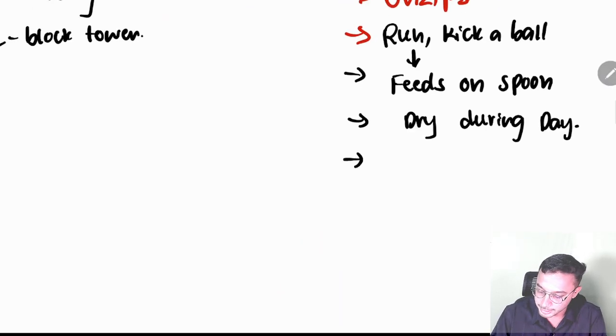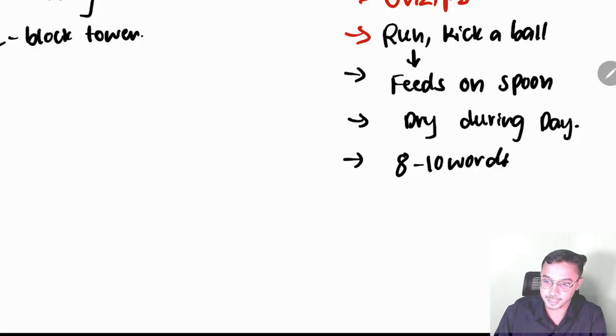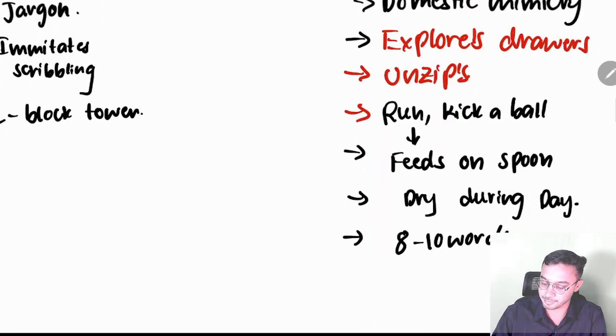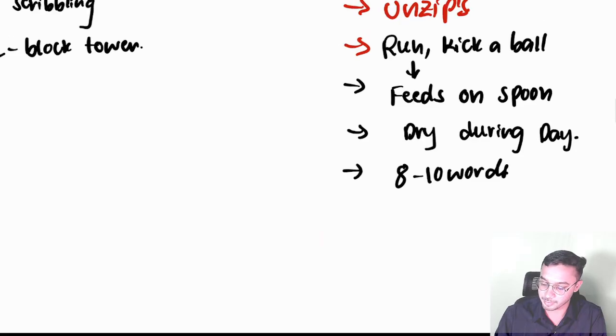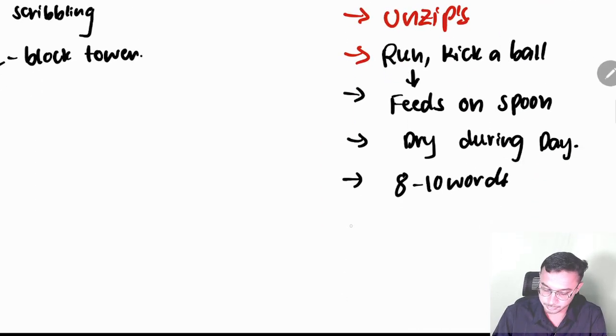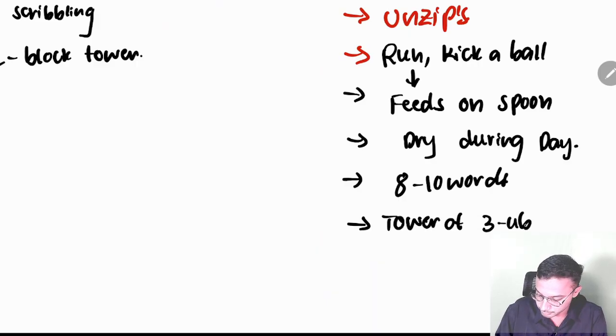And 8 to 10 words will come at 18 months, right. 8 to 10 words will come under 18 months. And next is tower of 3 cubes, which comes under 18 months.